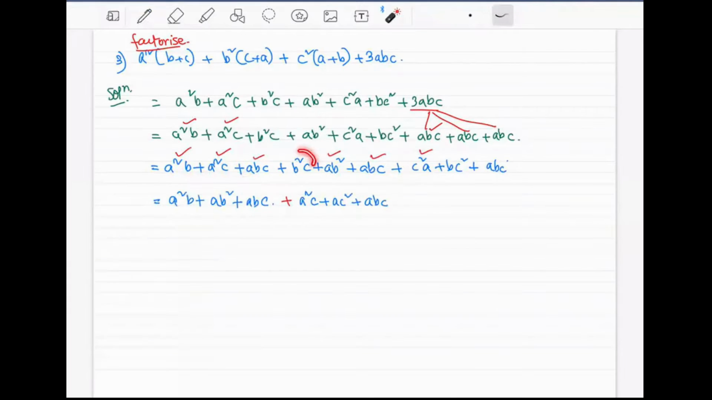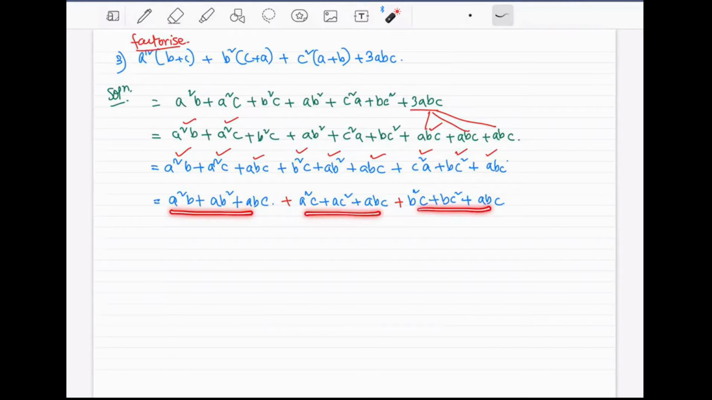The remaining ones, this b square c, bc square, that has bc in both of them, along with an abc, put them together. All right. So this and this, they have also been utilized. That means we have utilized all the nine terms. We have written all the nine terms from here to here. Okay, now these three, and these three, you take common factor.